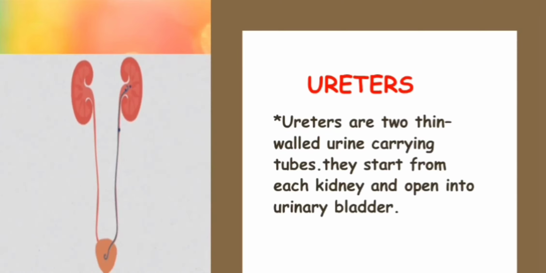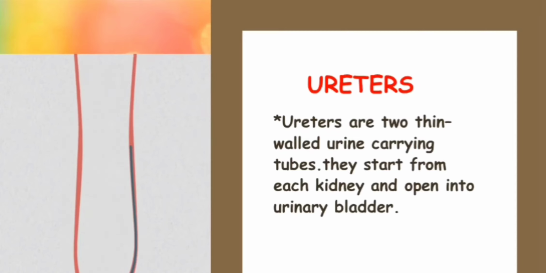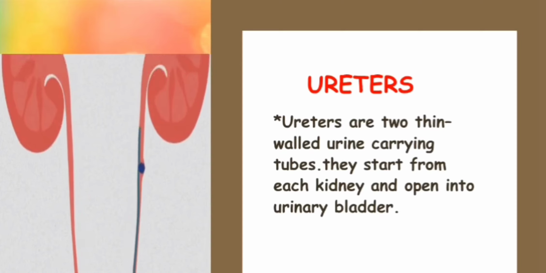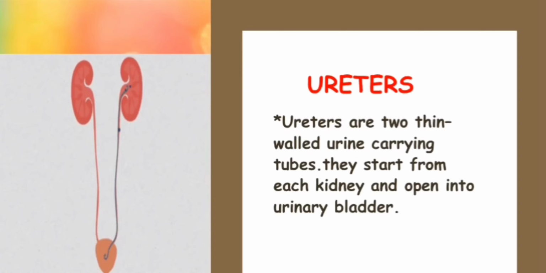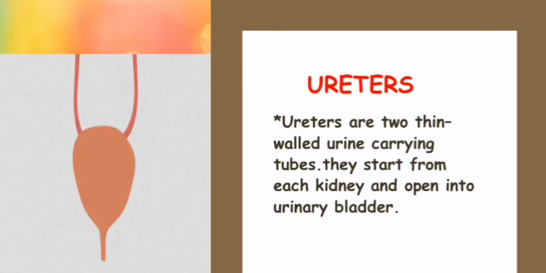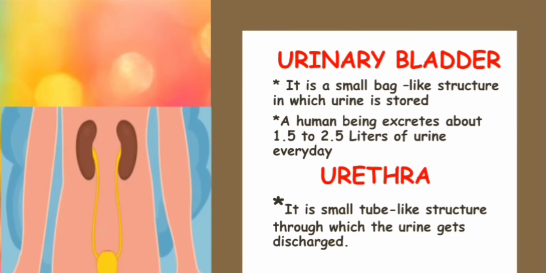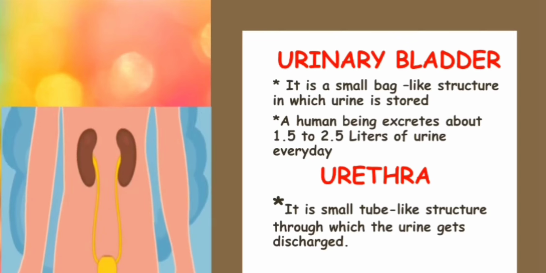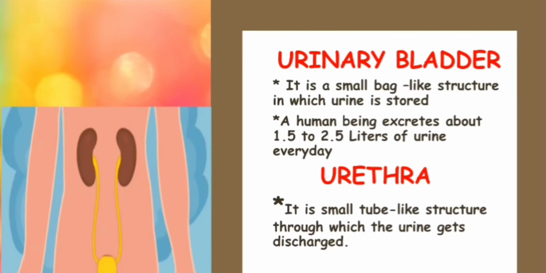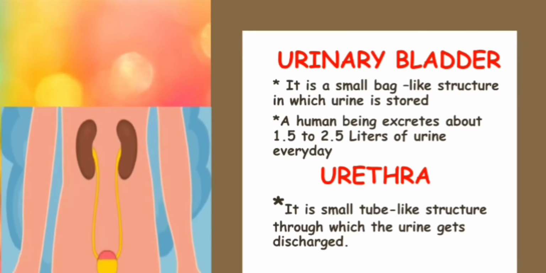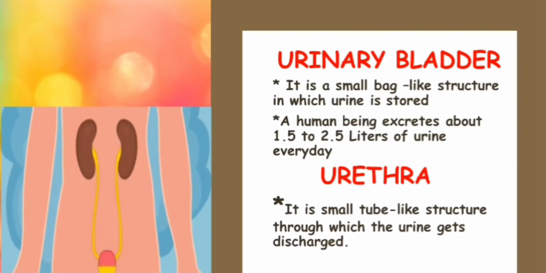Next is the urinary bladder. You can see it is a bag-like structure which stores the urine for the time being. Human beings excrete about 1.5 to 2.5 liters of urine every day. So it is a storehouse in our body which temporarily stores the urine. When the bladder is filled with about 700 milliliters, we have an urge to pass out the urine, and we finally pass it out through an opening, a small tube-like structure called the urethra.